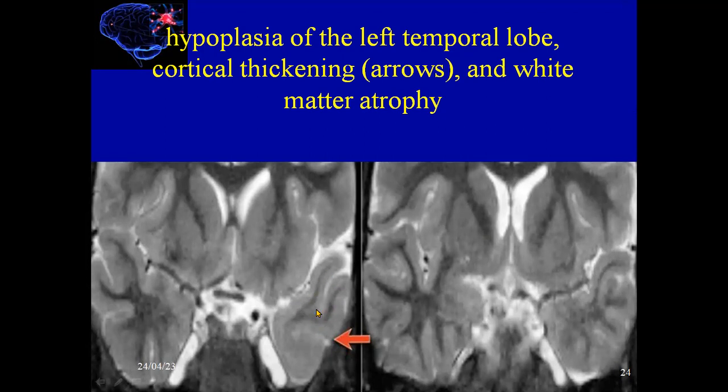The white matter is atrophied if you compare it with the right side. This is the same patient, as we see here, with atrophied white matter and hypoplasia of the left temporal lobe, with cortical thickening.